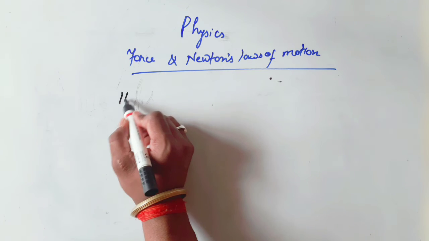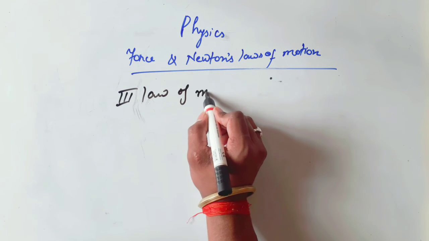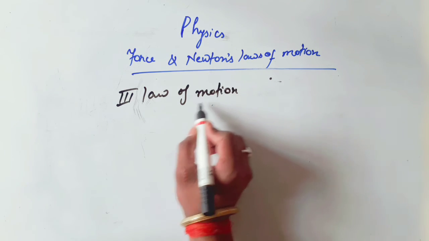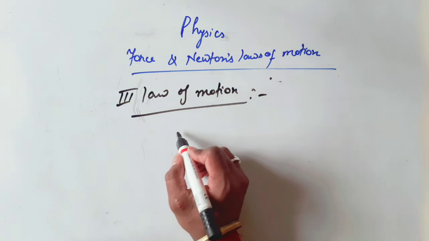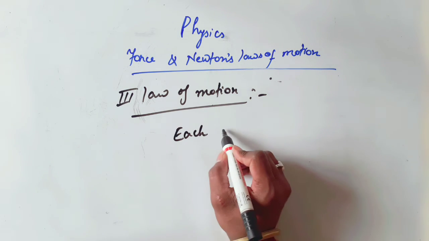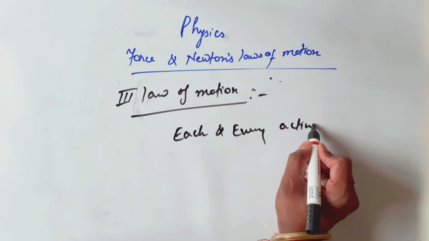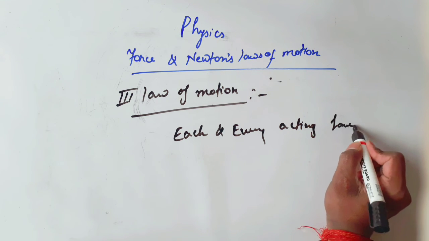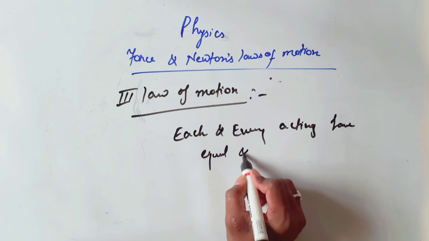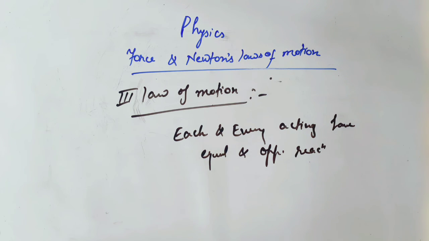Now, the third law of motion, or you can say Newton's third law. In Newton's third law, each and every action has an equal and opposite reaction.